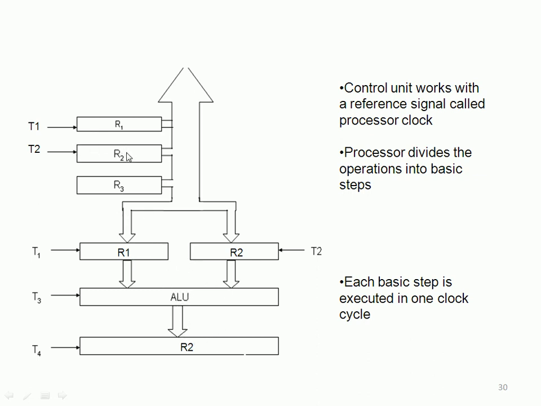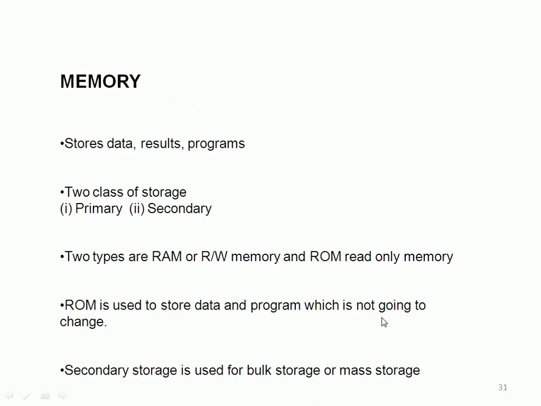At T1 R1 will get ready, at T2 R2 will get ready, and those two will enter the premises of the CPU, as I said. They enter in parallel, one coming from this side and the other from this side. So there are 2 ports for this ALU, and after performing the addition, it asks the result to get out of the ALU after completion of the operation. It will be available at T3. At the end of the falling edge of the clock pulse, the result will be available and pushed to R2. So R2 is selected as the resultant register. By the end of the 4th clock pulse, the result is available in R2. Each basic step is executed in one clock cycle, so 4 clock cycles are enough for this, right?